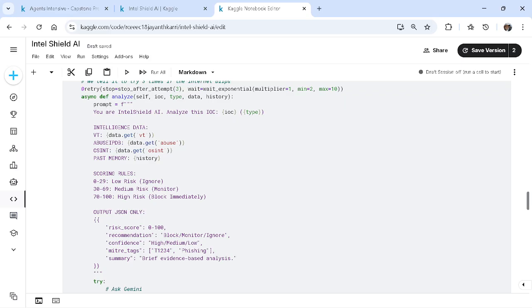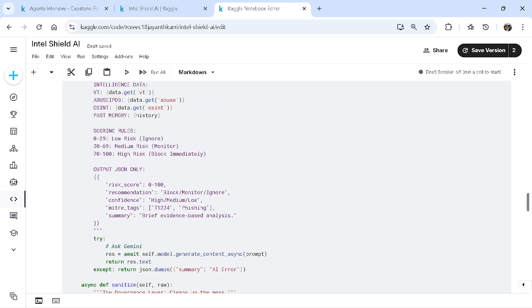I'm instructing it to process all this Intel data and score it based on its thinking. If the score is between 0 and 29, you need to mark it as low and you can ignore it, as it's considered safe. If it's 30 to 69, mark it as medium risk and keep monitoring that type of IOC for future purposes. If it's 70 to 100, mark it as a high risk score, and you should consider this IP for blocking immediately.